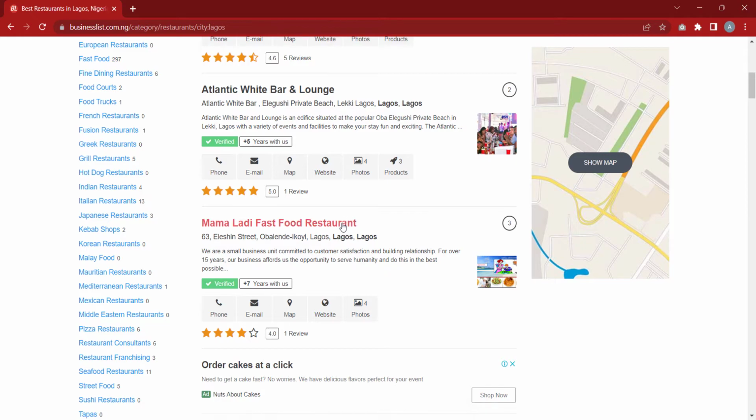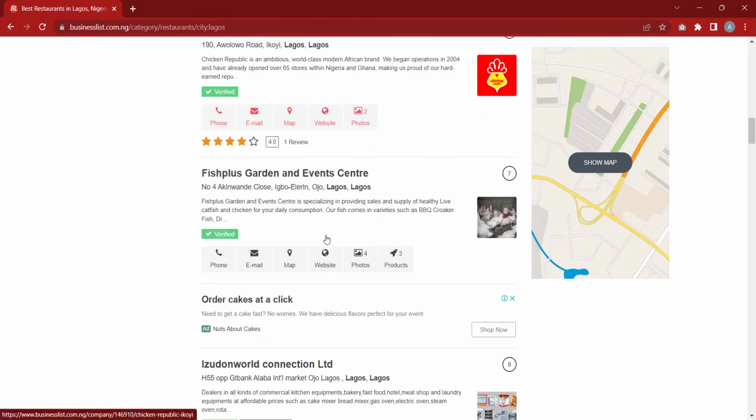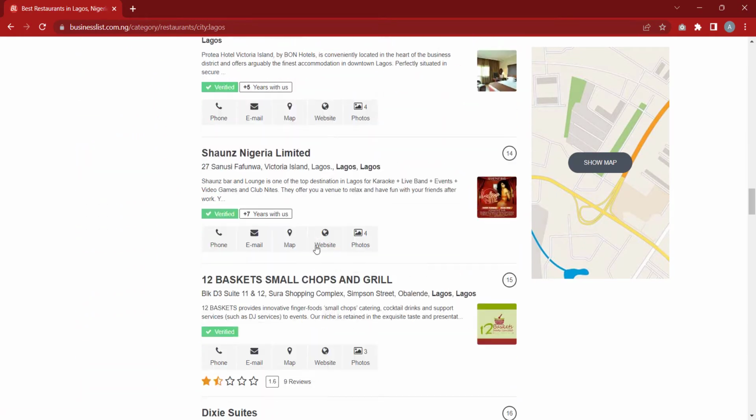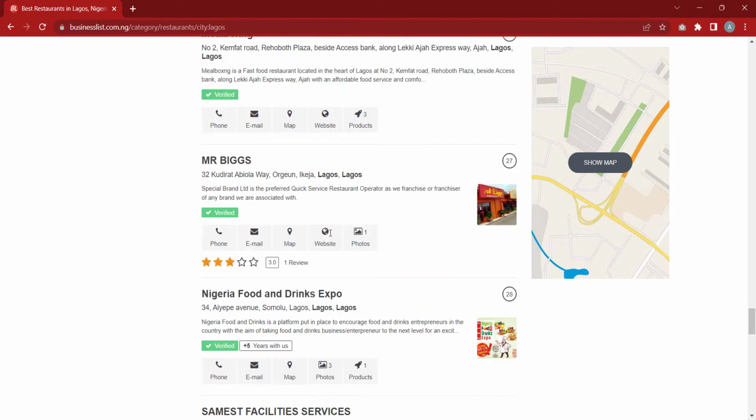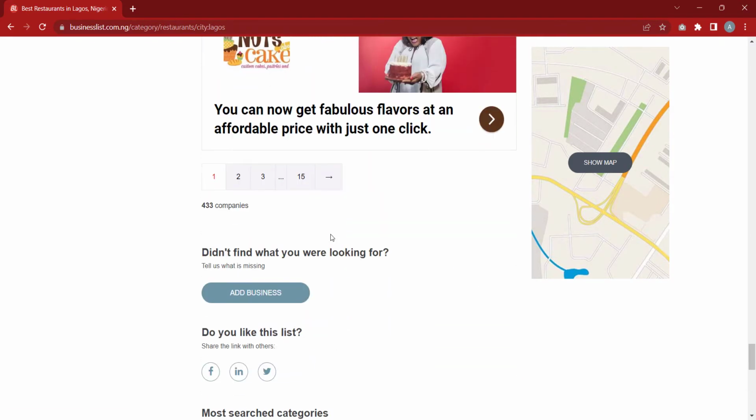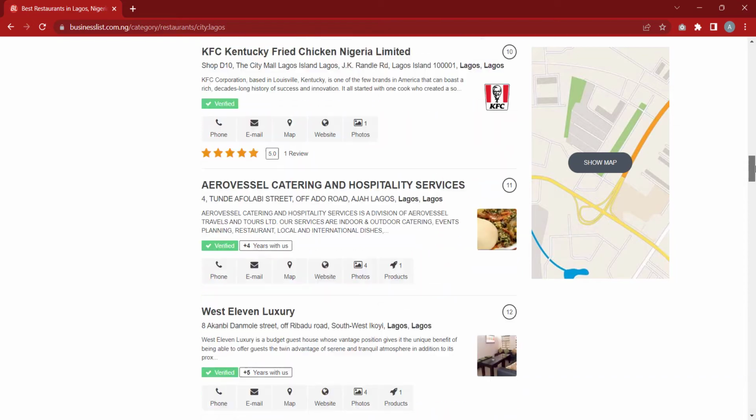So these are examples. We have a long list here of different restaurants in Lagos. You can see over 400 companies that are restaurants in Lagos.